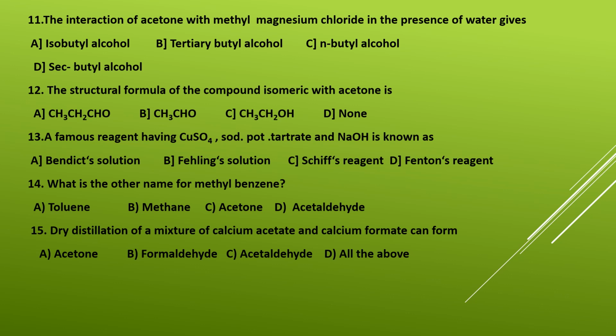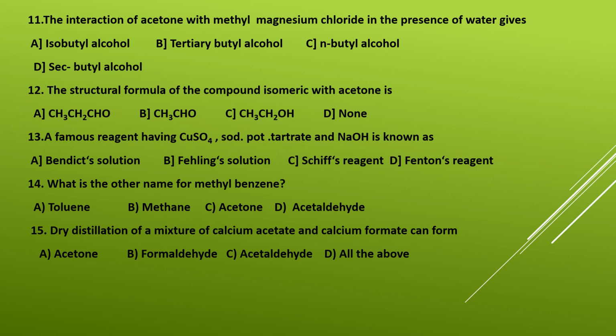Reading out the options for you. A, isobutyl alcohol. B, tertiary butyl alcohol. C, n-butyl alcohol. And D, secondary butyl alcohol. So we all know that ketones on reaction with Grignard reagent followed by hydrolysis produce tertiary alcohols, and in this particular reaction we get tertiary butyl alcohol. So option B is your right answer.